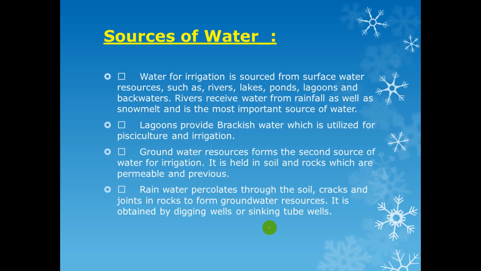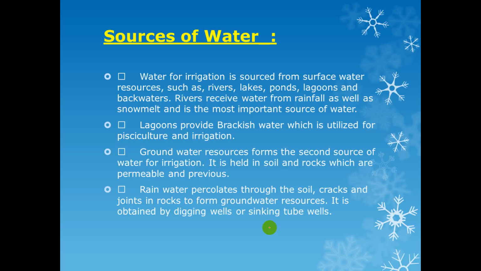Irrigation. Sources of water. There are many sources of water for irrigation, such as rivers, lakes, ponds, lagoons and backwaters. Rivers receive water from rainfall as well as snow melt, and are the most important source of water resources. Lagoons provide brackish water. Brackish water means salty, saline water, which is not utilized for agriculture but is required for pisciculture, that means fisheries, and irrigation.